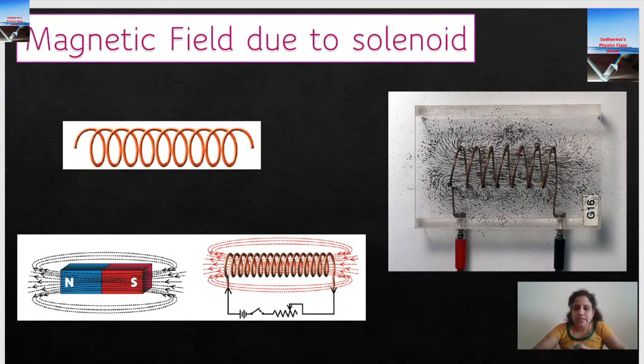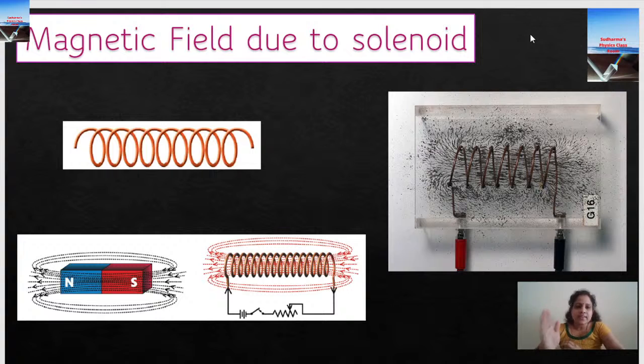Now let's move on to a solenoid. You can see the beautiful pattern of the magnetic field lines here in this experiment. Current is shown flowing through the coil. What is a solenoid actually? What is the difference between a solenoid and a circular coil? In a circular coil, the conductor coils will be very close to each other.